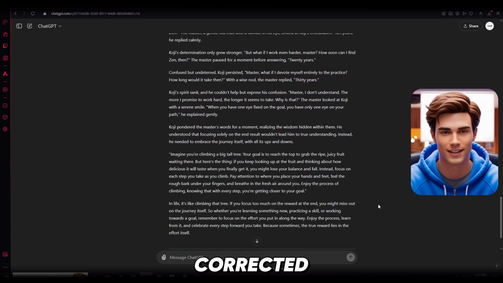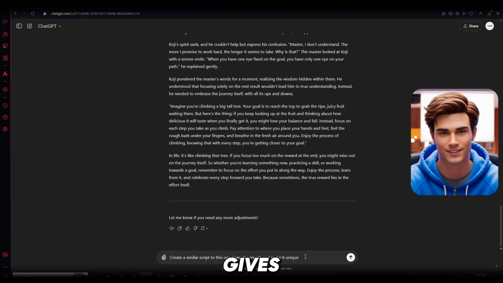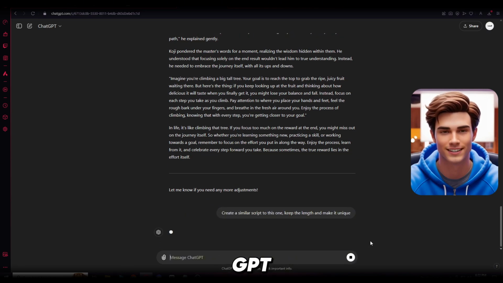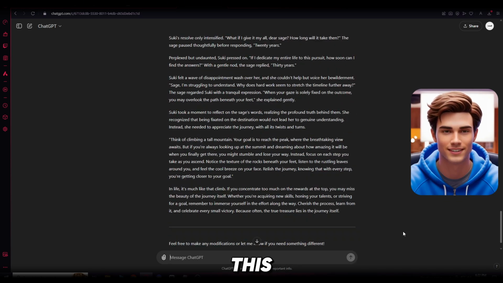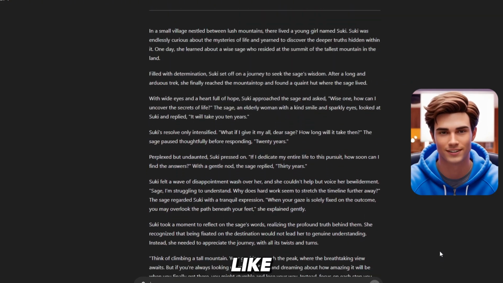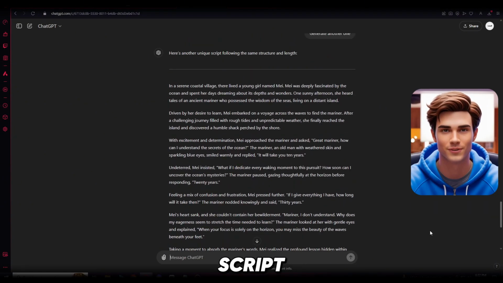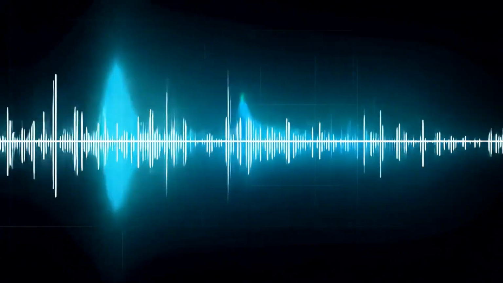Now, once you've corrected the script, let's create our own original script. I'll enter a prompt that gives us a similar script to the original, and it will be unique. Let's see what ChatGPT comes up with. This is just crazy. We have a perfect script in just minutes. If you don't like the script, just type, create another one, and ChatGPT will whip up a new script for you. Now let's generate a voiceover for our script.